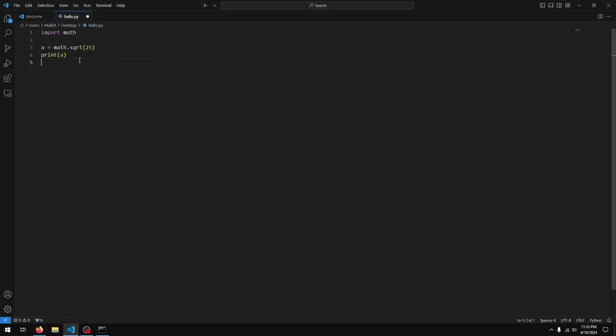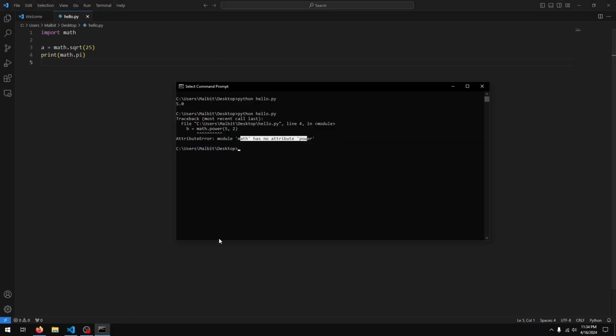Something else the math module provides is a value for pi. So if I just print math.pi and run this program, you see we get 3.14159 blah blah blah. So that's a pretty accurate value for pi that we can use in our calculations.